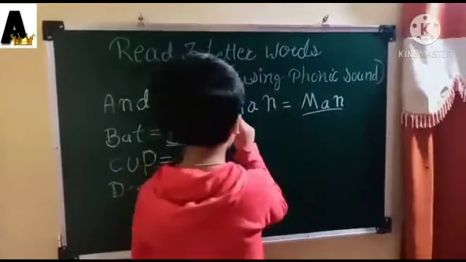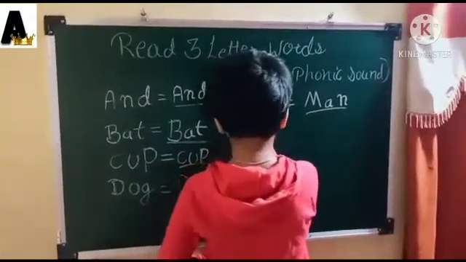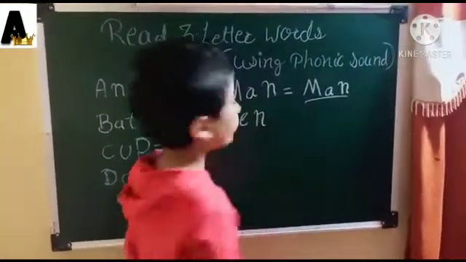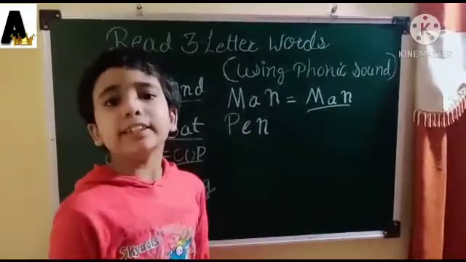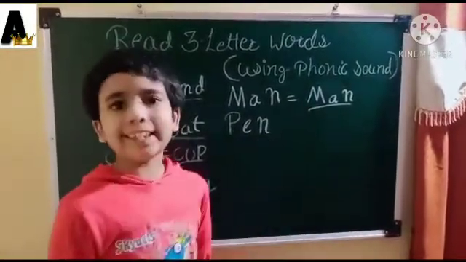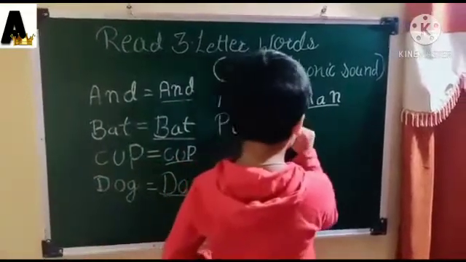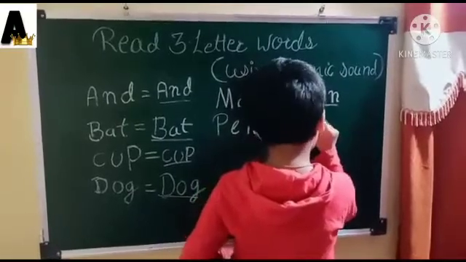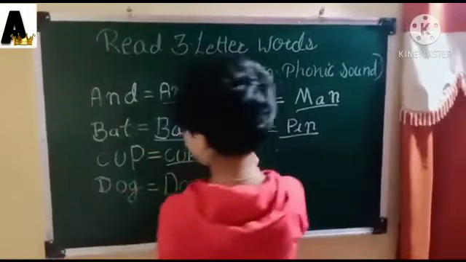Next, P, E, N. Sound of P is P. Sound of E is E. Sound of N is N. Join the letters and read the word: P, E, N. Pen.